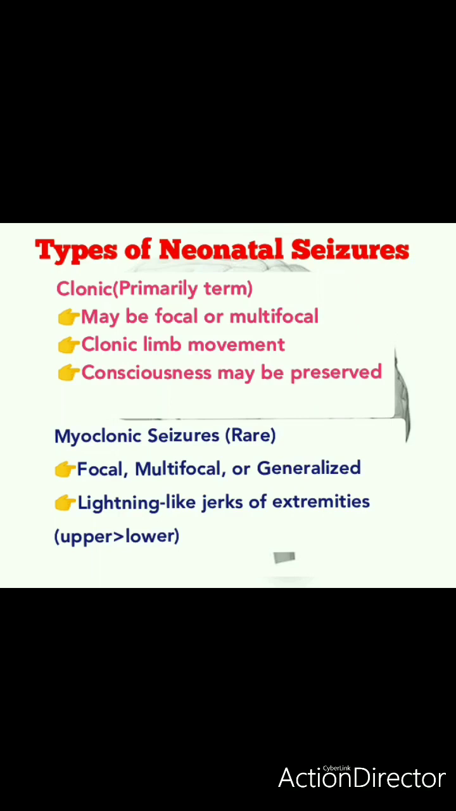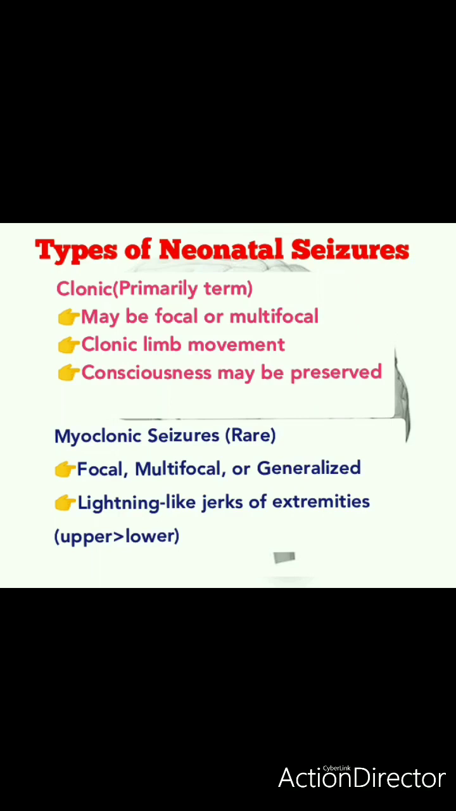Okay. Third type, clonic, it also affects the term, maybe focal or multifocal. Multifocal means partial seizure is occurring because of various areas affected in the brain. Okay, in this clonic limb movements will be seen, consciousness may be preserved. Myoclonic seizure is very rare. It may include focal, multifocal or generalized. Lightning like jerks of extremities you can see in myoclonic seizure.